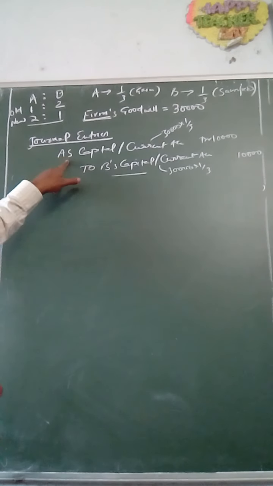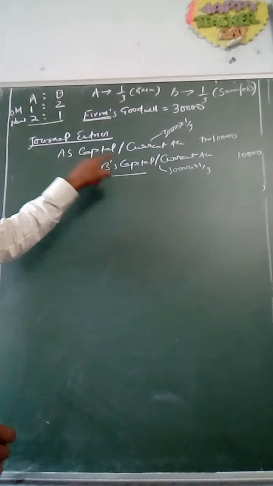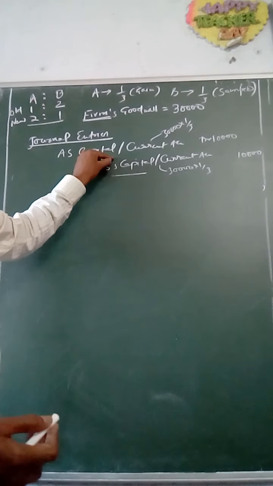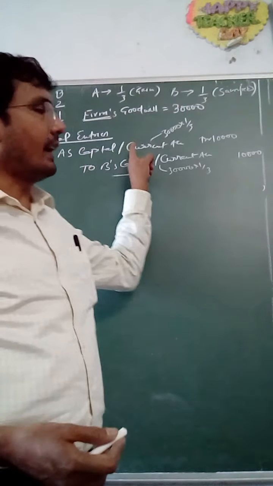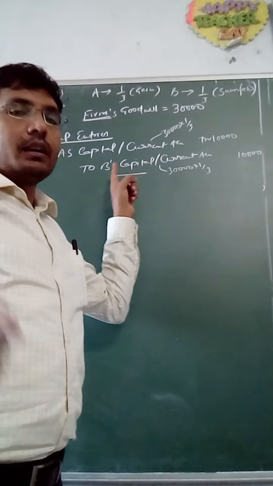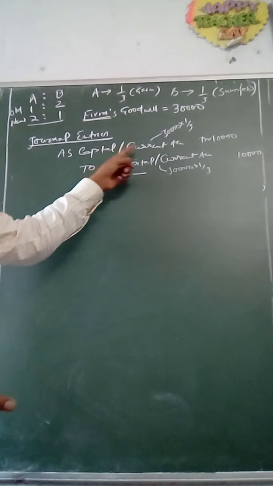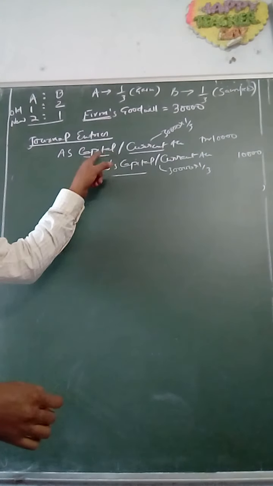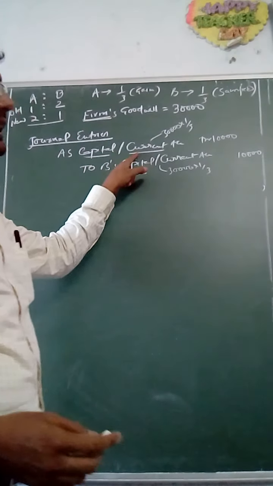So A is paying B by getting his capital account debited for the purpose of payment. He is not paying it in cash. Instead, he is allowing the firm to debit his capital or current account. Capital or current account depends upon the method of maintaining capital accounts.